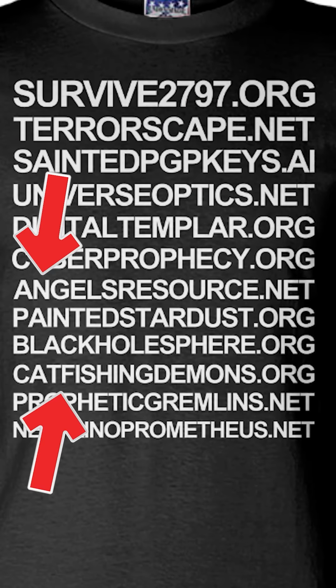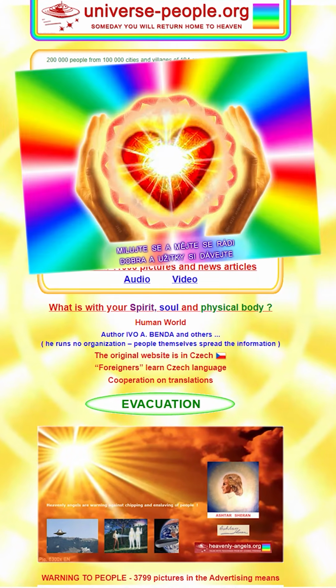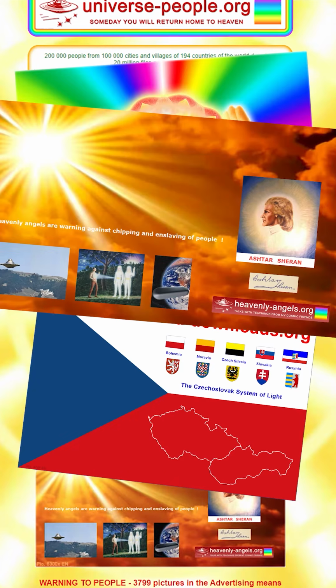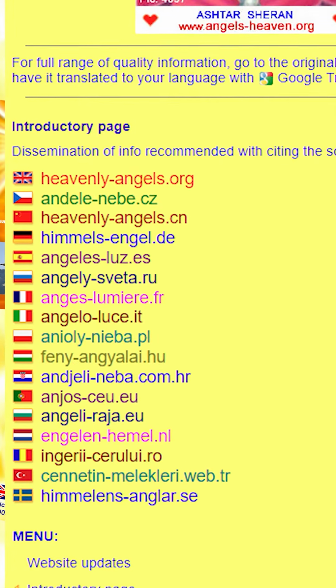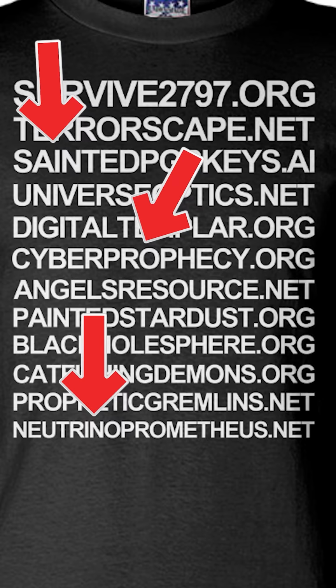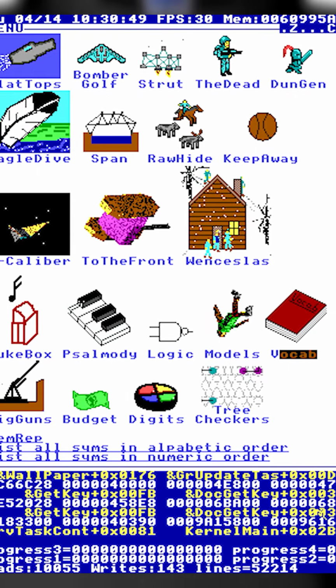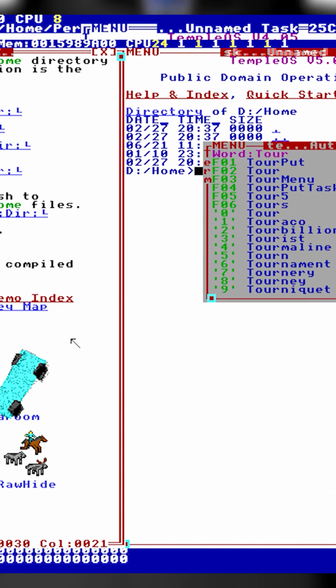Angelsresource.net and catfishingdemons.org are similarly named to the real website and sister websites of angelsheaven.org, a UFO religion which notoriously has many associated URLs with strange titles such as universepeople.org and cosmicpeople.com. Saintedpgpkeys.ai, cyberprophecy.org, and neutrinoprometheus.net speak to a digitization of religious prophecy akin to Temple OS, a 64-bit computer operating system developed by an American man named Terry Davis from 2003 to 2013.